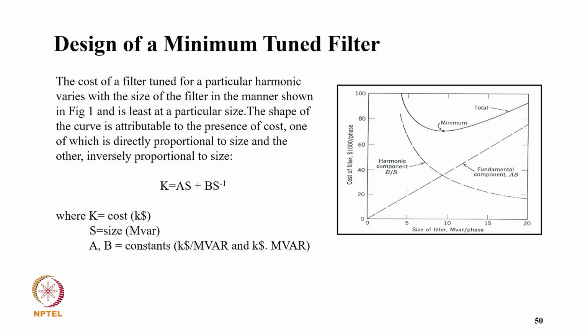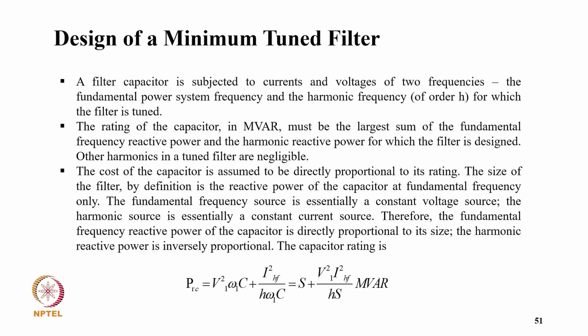The cost of a filter tuned to a particular harmonic varies with the size of the filter, as shown in the figure, and there is a minimum at a particular size. The shape of the curve is attributable to the presence of two costs, one of which is directly proportional to size and the other inversely proportional to size. So K equals A S plus B over S, where K is the cost in dollars, S is the size in MVAR, and A and B are constants. You can see how the cost of the filter changes with the size in MVA in the figure. And then you have the fundamental, then the harmonics, and then the minimum cost.